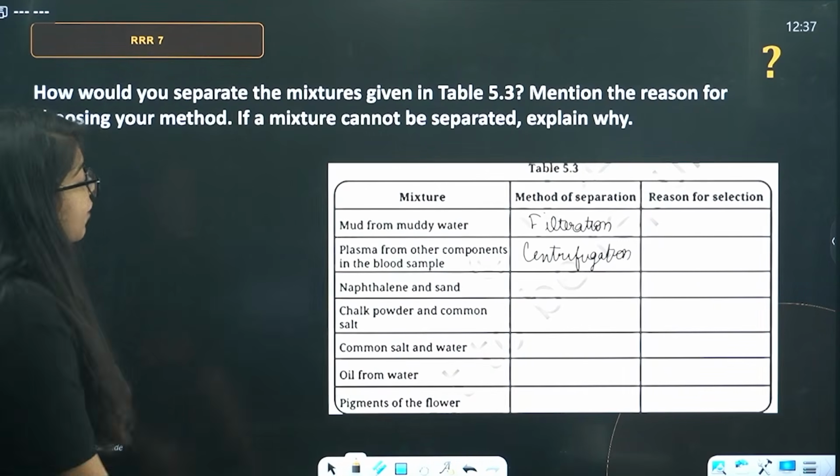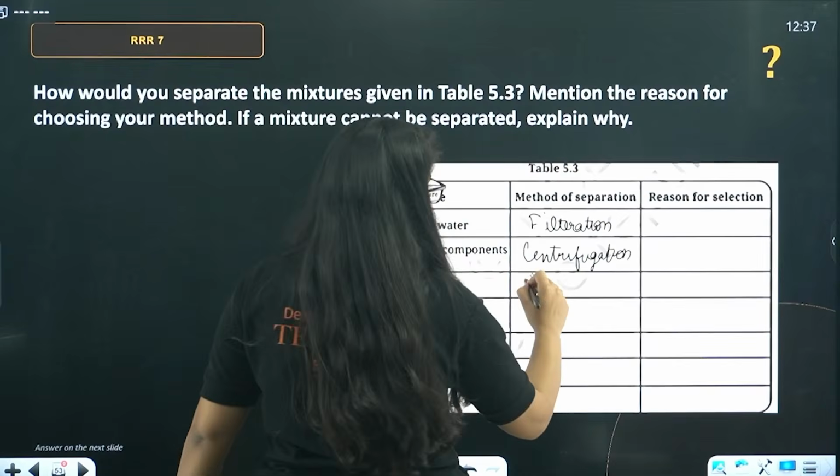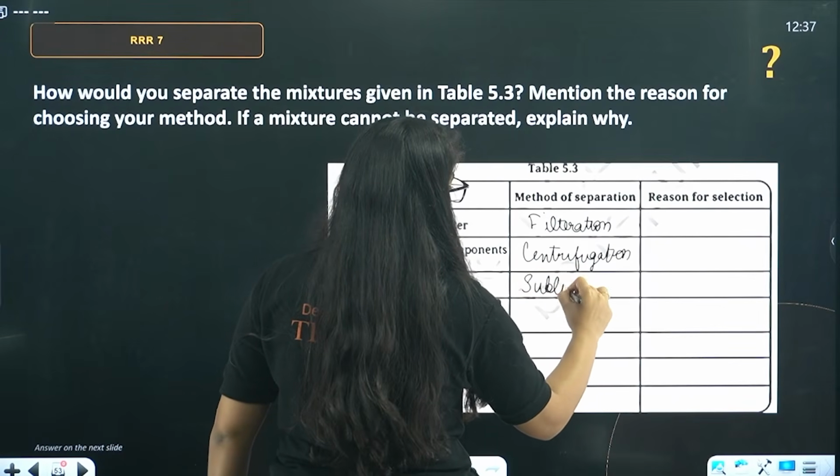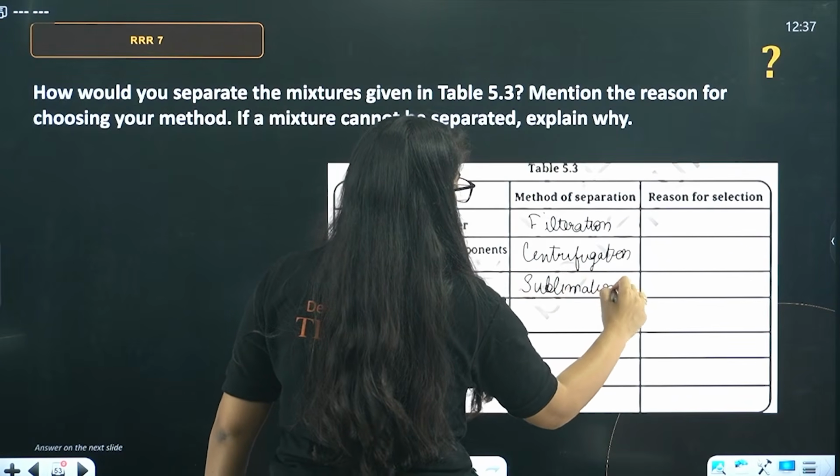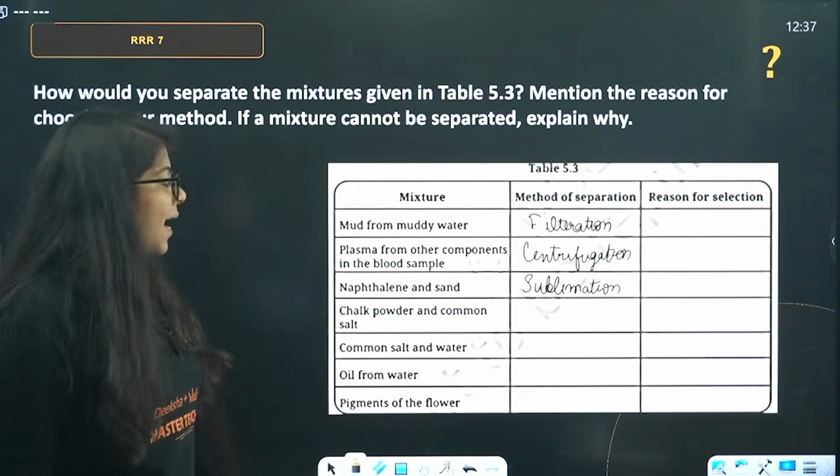Okay? Naphthalene and sand. Sublimation. Very easy. Sublimation. Understood?